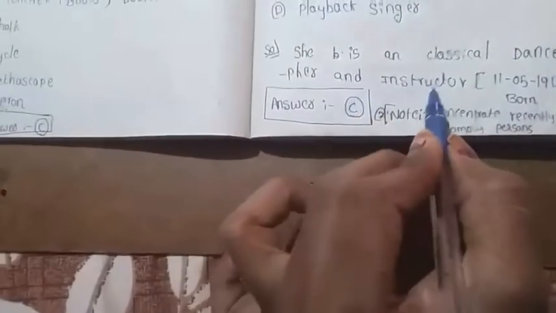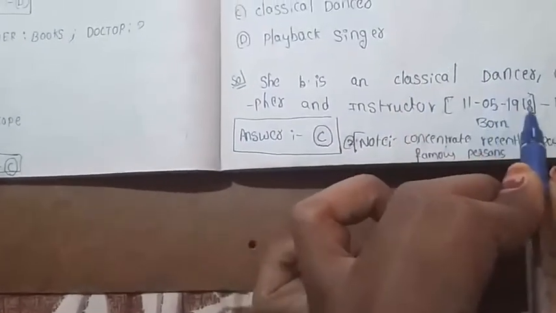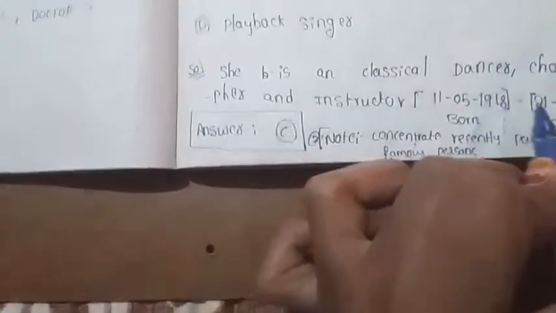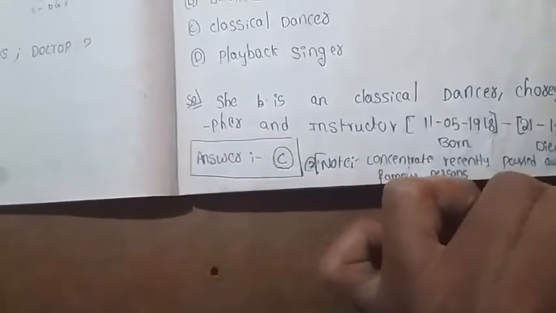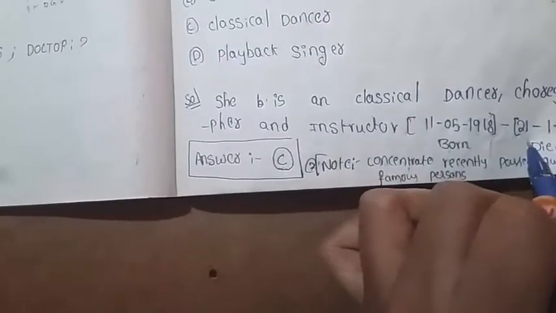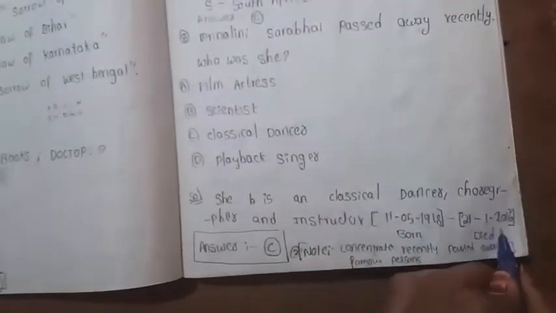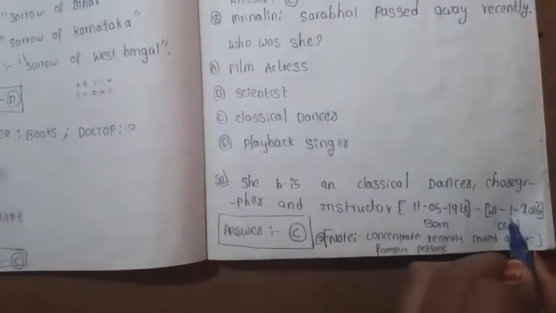She was a classical dancer, choreographer and instructor, and she was born in 1918 and died in 2016, January 21. Observe here, this paper was held on 28th March 2016 shift 1 and she died in 2016 January.